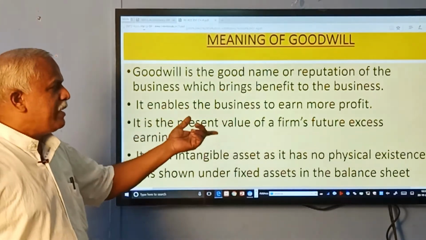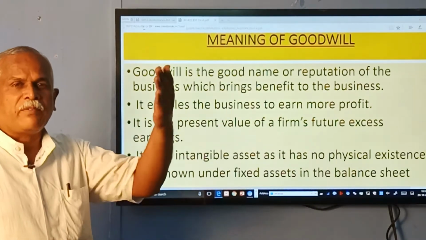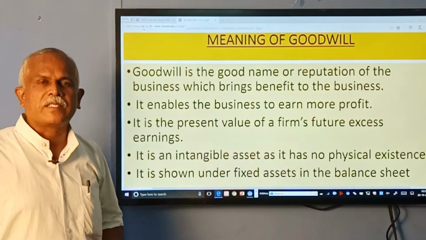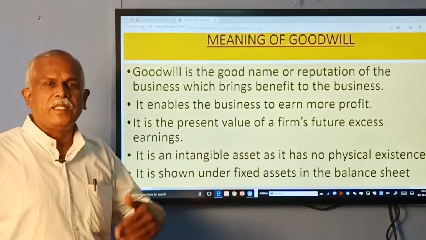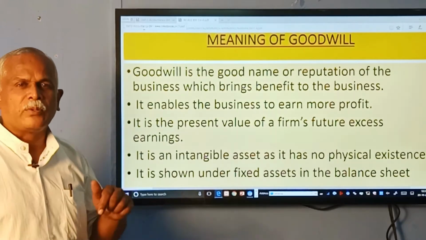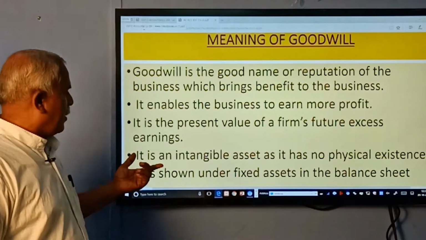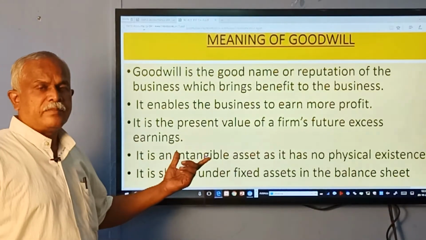It's a present value of the firm's future profits. Future profits, the profits which are to be earned in the future, converted to today's value, that is termed as goodwill. It is intangible.